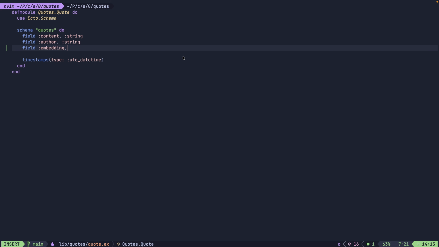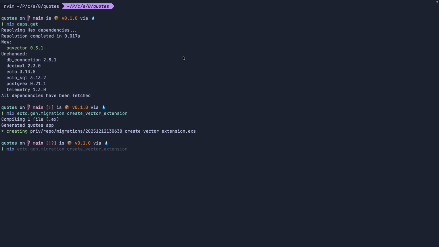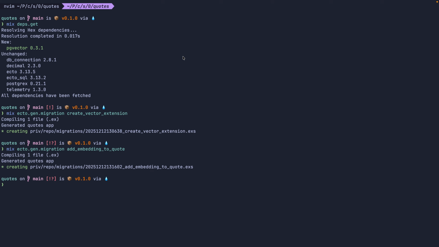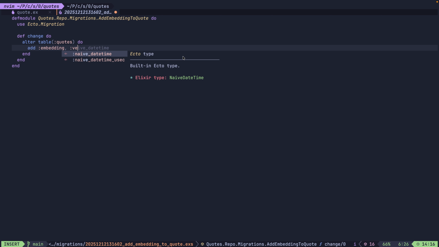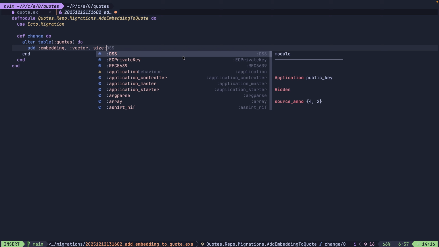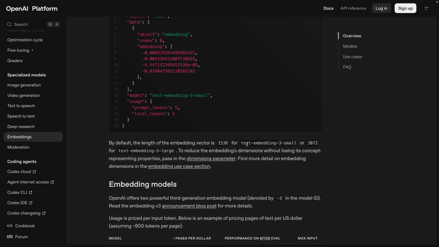Let's call it embedding. Its type would be Pgvector.Ecto.Vector, but we'll also need another migration to change it in our database. So let's create one. What we're going to do here is alter our quotes table and add a new column called embedding. We have a type of vector and also set the size. The size is dependent on the model we're going to use. In our case, when using text-embedding-3-small from OpenAI, the size would be 1536.